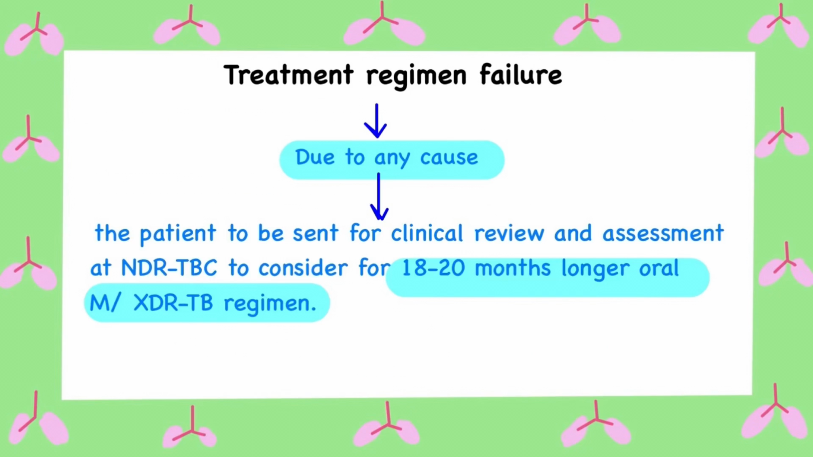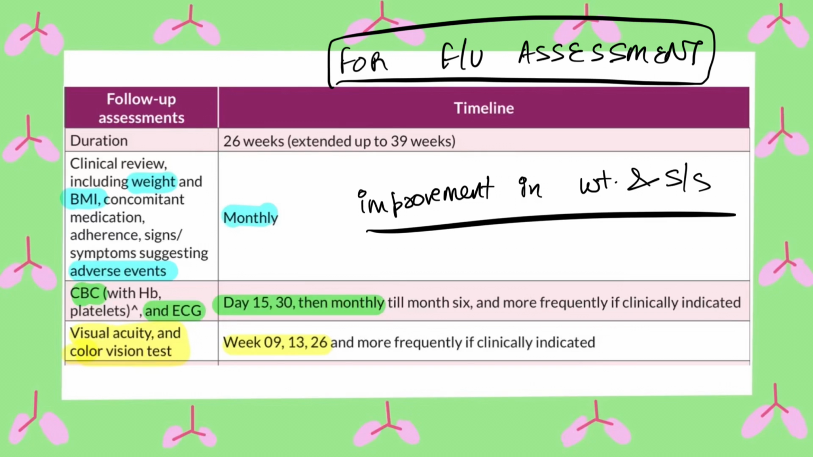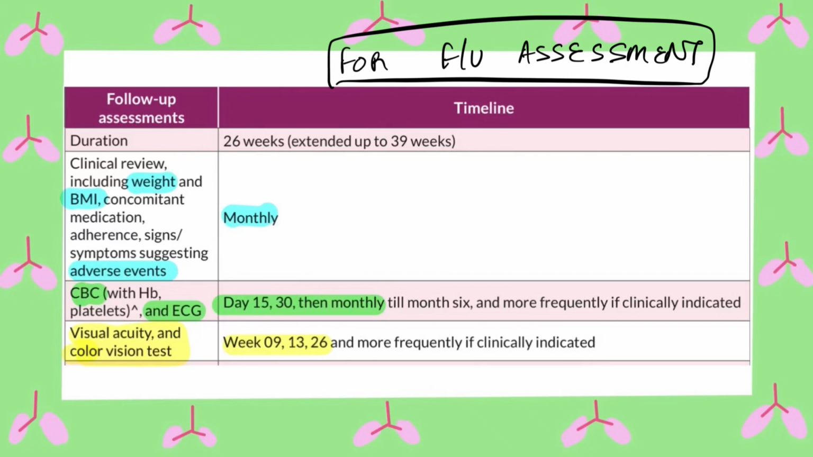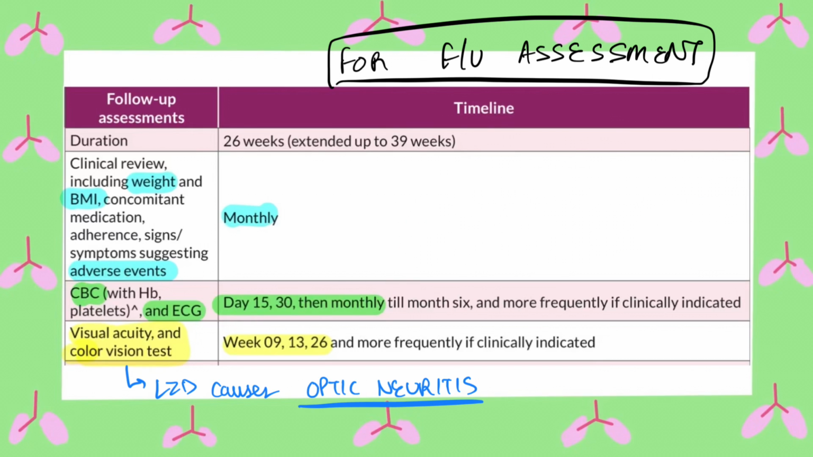In all other cases, treatment is declared as failed. In case of treatment failure due to any cause, the patient becomes a candidate for the long oral regimen of MDR TB. This table can be referred to for follow-up assessment. Improvement in weight and signs and symptoms is a proxy marker of drug effectiveness. CBC and ECG need to be checked at day 15 and day 30 and then monthly. Visual acuity and color vision tests are to be done at week 9, 13 and 26.